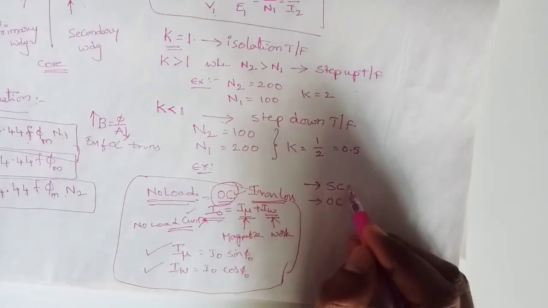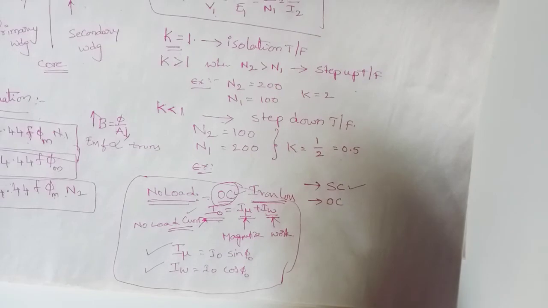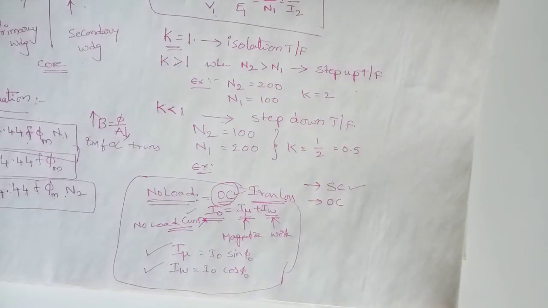To find the copper losses we test the transformer by short circuiting the secondary winding. By opening the secondary winding we can find the iron losses. By short circuiting the secondary we can find the copper losses. And in upcoming topics I will discuss the efficiency, the conditions for maximum efficiency, and efficiency at any load. All the topics will be